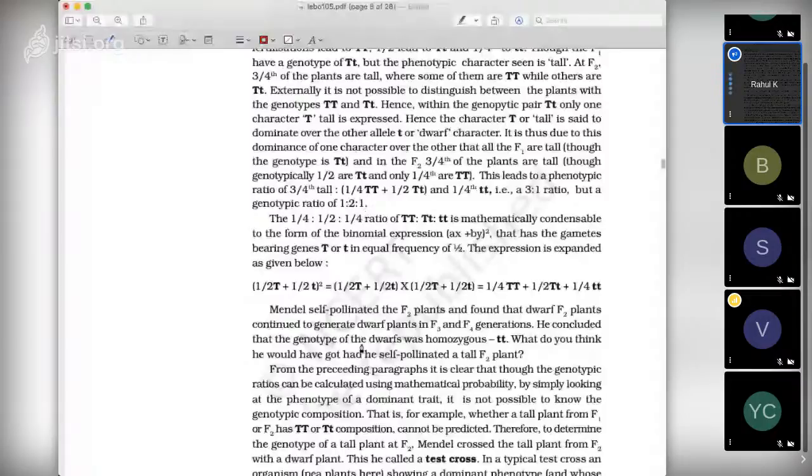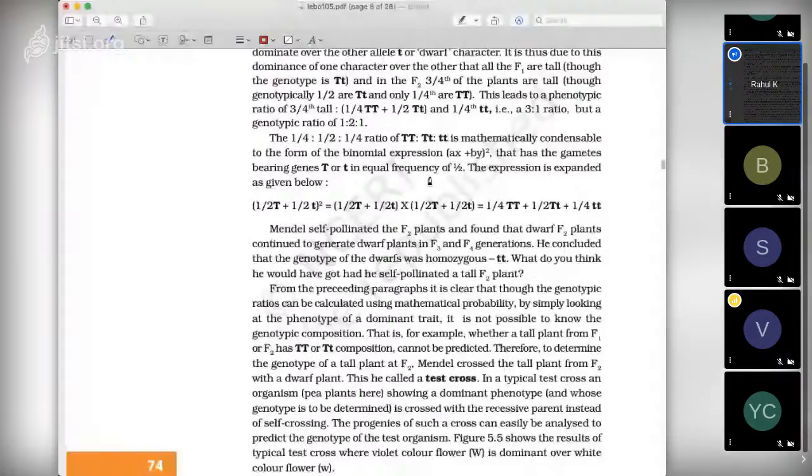And here you have this binomial expression for this. So it is condensed into a binomial expression, which is (ax plus by) whole square, that has the gametes bearing genes capital T or small t in equal frequency of half. The expression is expanded as given below. Some mathematics is here, which is not very difficult. So here they are saying that capital T or small t in equal frequency. So in a heterozygous condition, we have capital T and small t in equal frequencies.